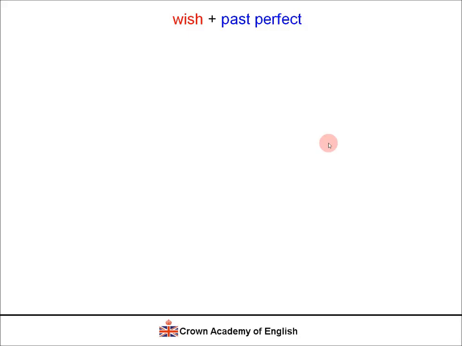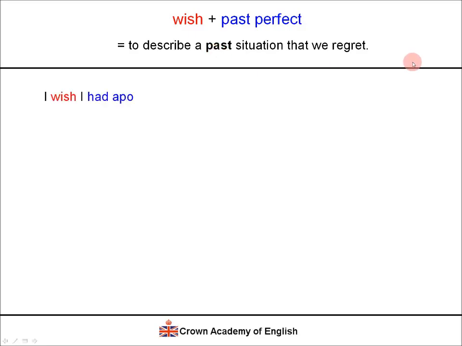Wish plus the past perfect. We use this to describe a past situation that we regret. So this is slightly different. We are now talking about a situation from the past. I wish I had apologized to Jane.